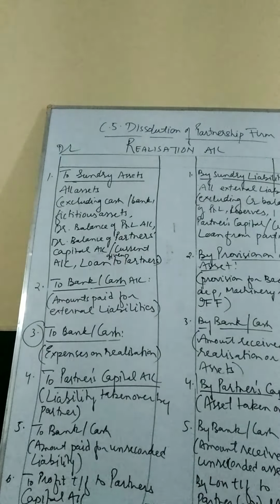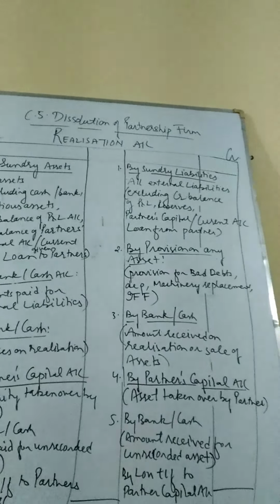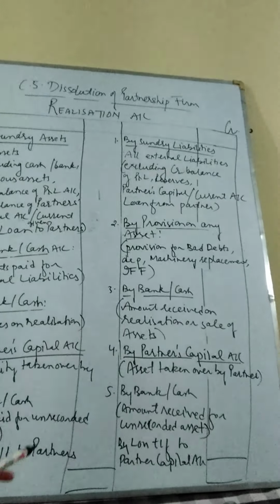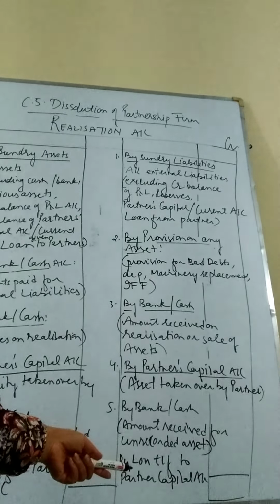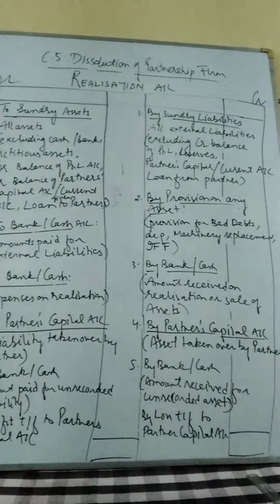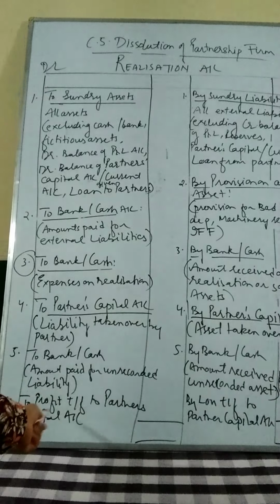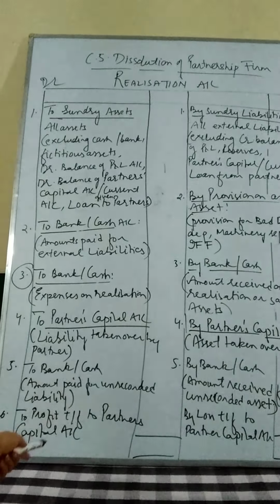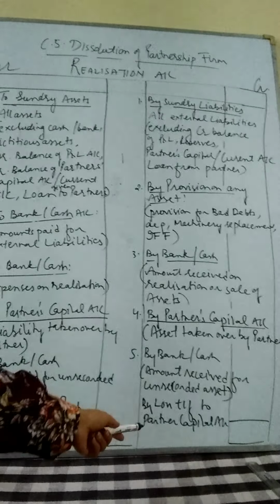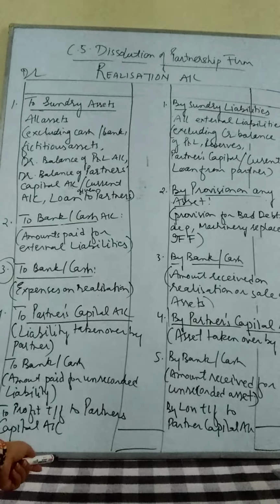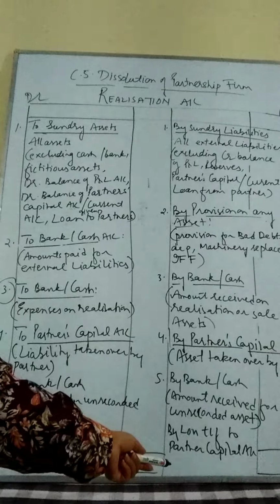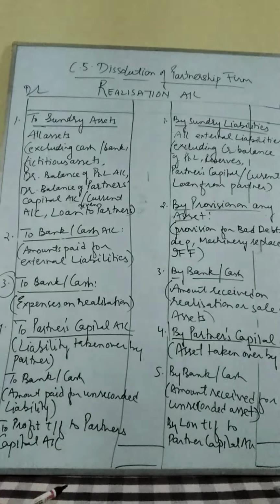At last we'll take out the balance as we do normally in any account. If the credit side is more, then the balance has to be profit. You can see over here. If the debit side is more, then the balance has to be loss. Profit will be transferred to partners' capital account. Again, if there is a loss, then it has to be transferred to partners' capital account.